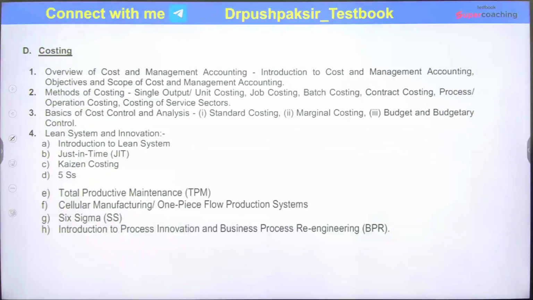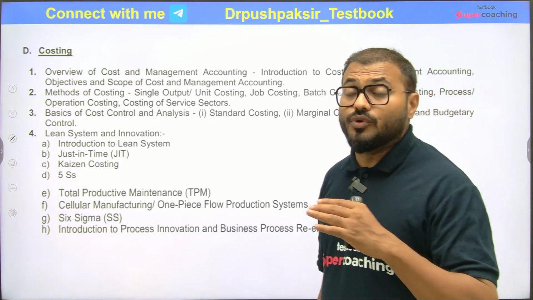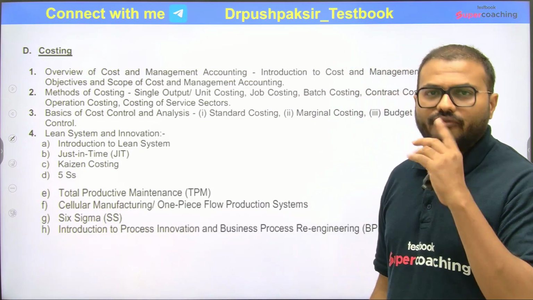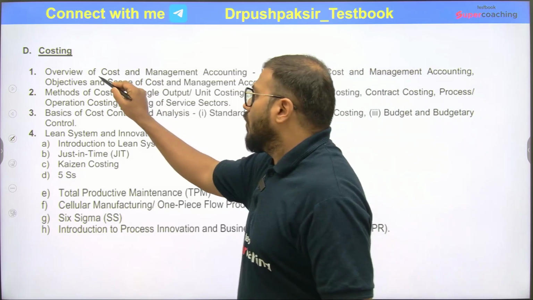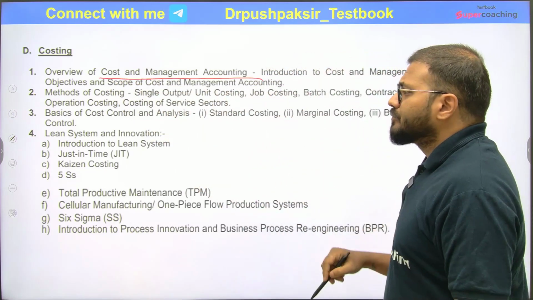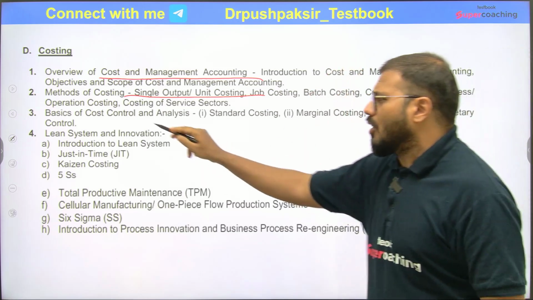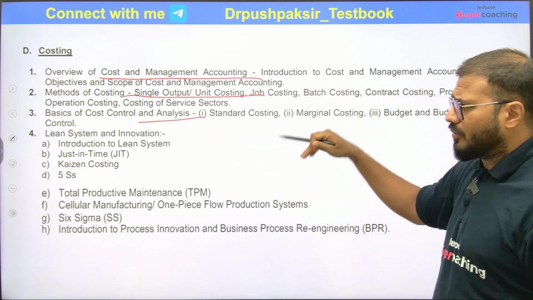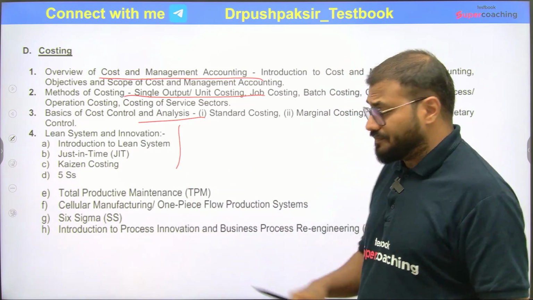Now, when it comes to costing, this is a bit difficult for many students. If you don't have a background of economics, commerce especially, then it can create a problem. So overview of cost and management accounting, then methods of costing. Again, this is a static part, the basics of cost control analysis, again the static part. They are going to ask some questions from the system.